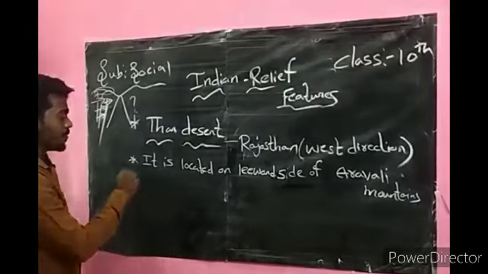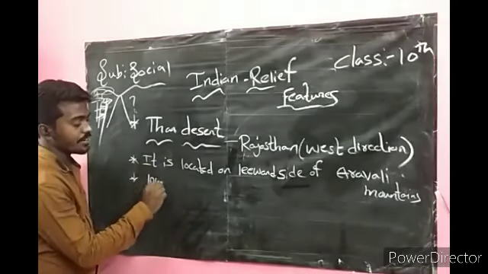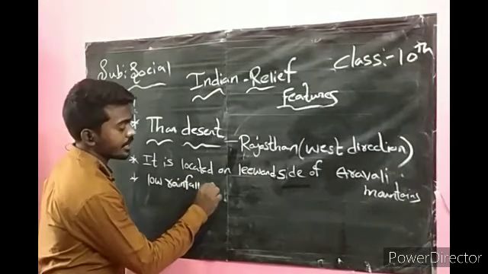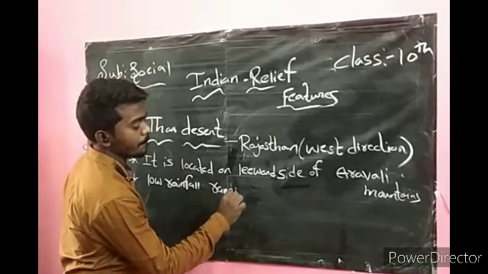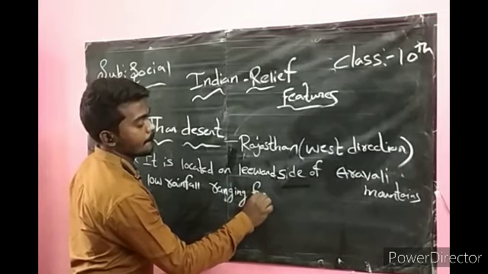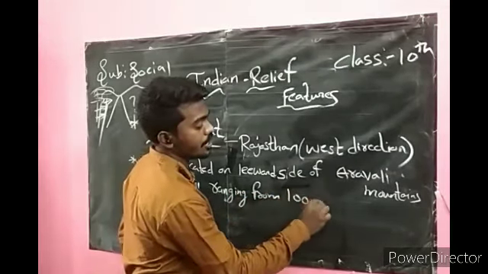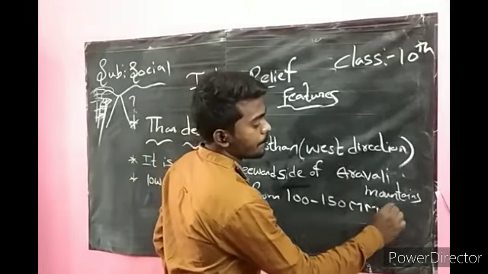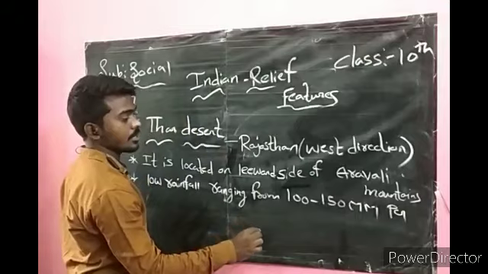That is why we have low rainfall, ranging from 100 to 150 millimeters only per year.